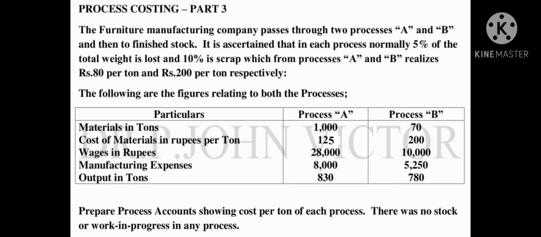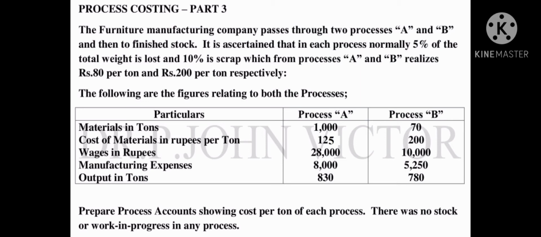The following are the figures relating to both the processes. Just see the particulars. Materials in tons: process A 1000 tons and process B 70 tons. Cost of material in rupees per ton: process A 125 rupees and process B 200 rupees. Wages in rupees: 20,000 for process A, 10,000 for process B. Manufacturing expenses: 8,000 for process A and 5,250 for process B.